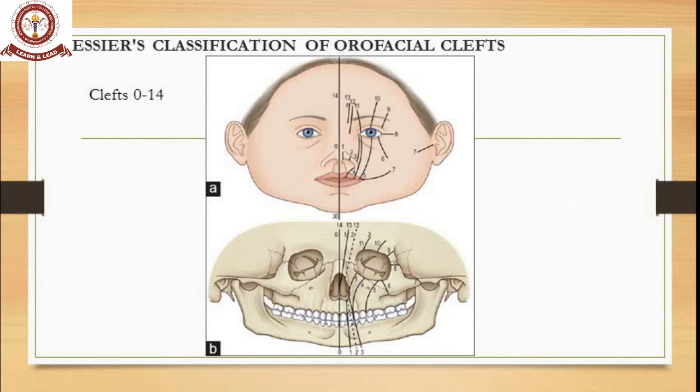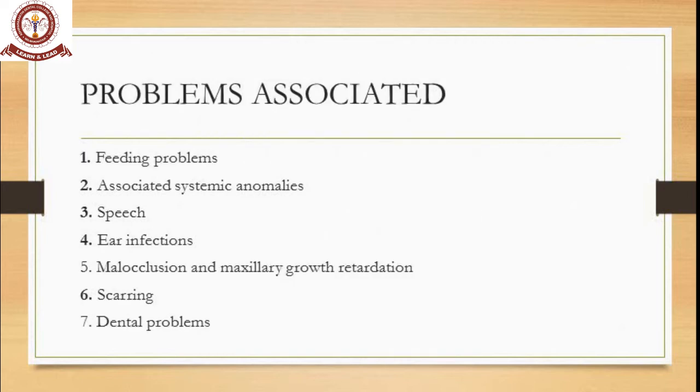You can see 1 and 13 together, 2 and 12 together, 3 and 11 together, 4 and 10 together, 5 and 9 together. As it goes, it extends from the lip, maybe even from the chin, and it goes via the nose and eye and to the frontal region. Lateral clefts are also present at the eye ocular level and also at the ear level. So this is nothing but Tessier's classification of orofacial cleft.